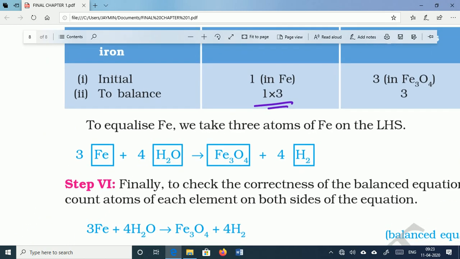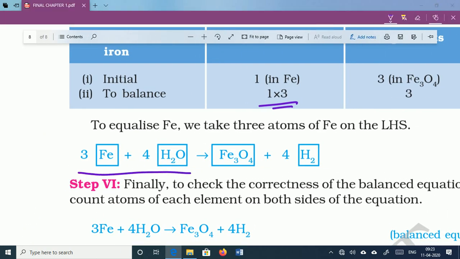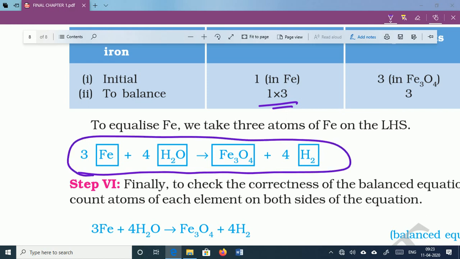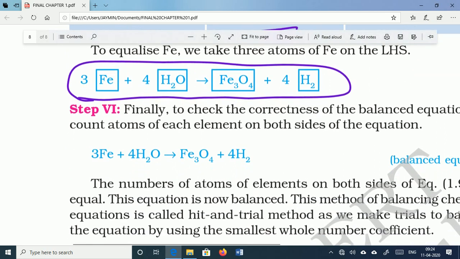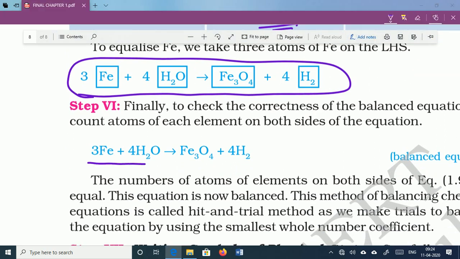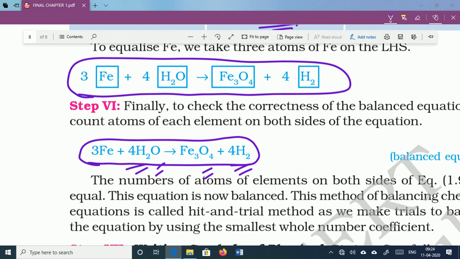So this equation is now 3Fe plus 4H2O gives the Fe3O4 plus 4H2. So this one is the balanced chemical equation. Now the next step is to remove the box from the formula. So 3Fe plus 4H2O gives the Fe3O4 plus 4H2. Now calculate the numbers again just for cross checking. Here 3Fe, 3Fe, 8H, 8H, 4O, 4O. So now this equation is in balanced form.